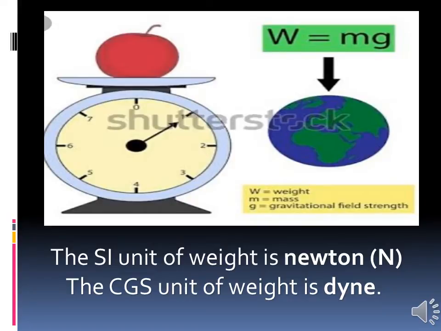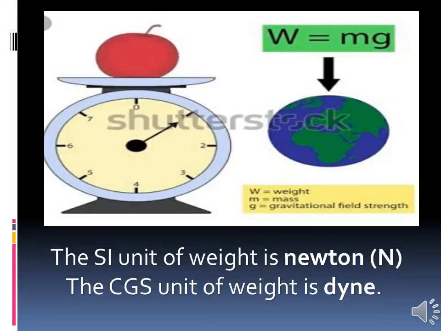So weight is a force. Weight is a force, and its SI unit is Newton, capital N. Its CGS unit is dyne. Mass remains unchanged, but the weight can change depending on the gravity.